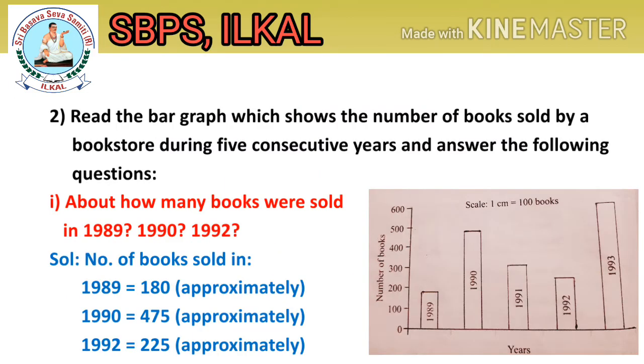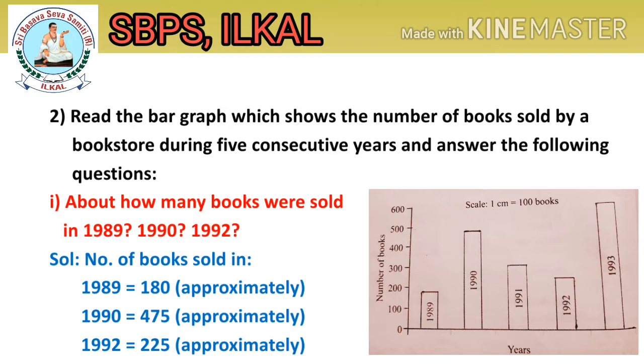Second question. Read the bar graph which shows the number of books sold by a bookstore during 5 consecutive years and answer the following questions. Let's answer the given questions one after another. First one. About how many books were sold in 1989, in 1990 and in 1992?